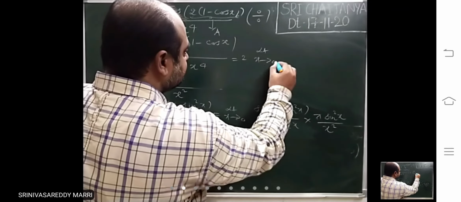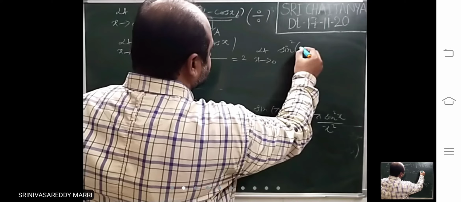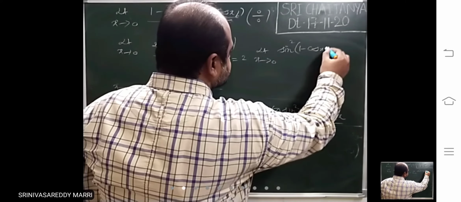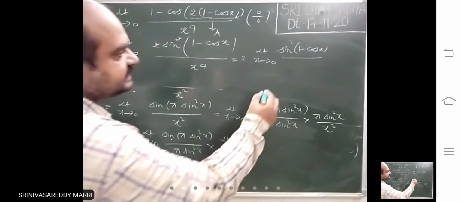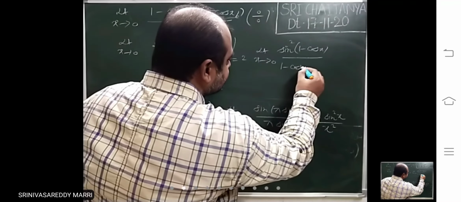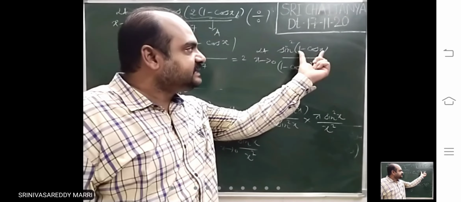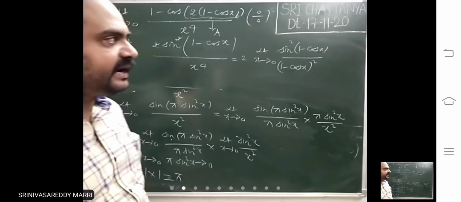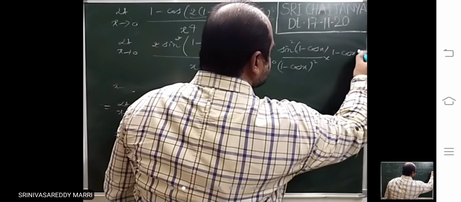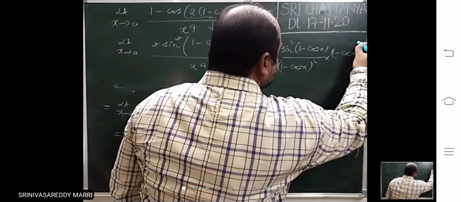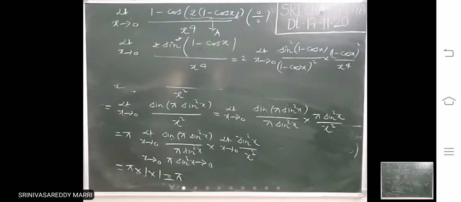Limit x tends to 0. Now what I am writing is sine square of (1 minus cos x) divided by (1 minus cos x) whole square. That means I am multiplying and dividing with 1 minus cos x whole square, because if sine square x is there, we divide with x square. All divided by x power 4.